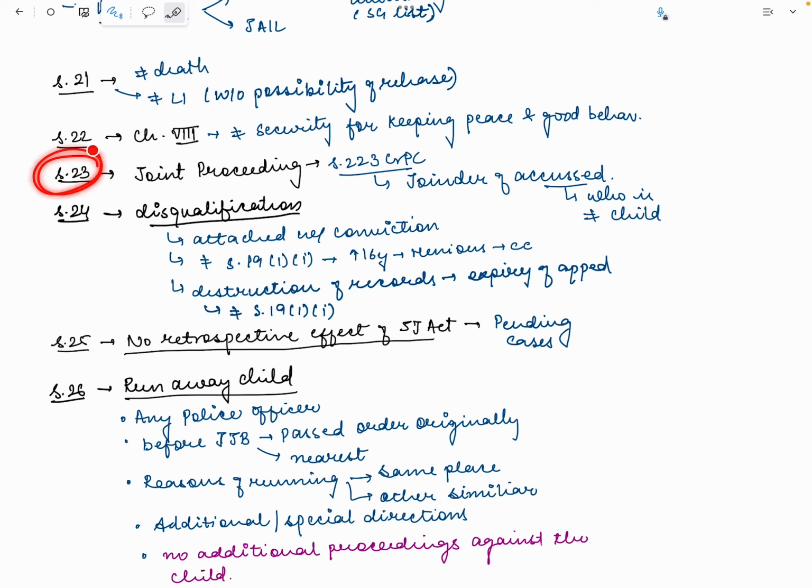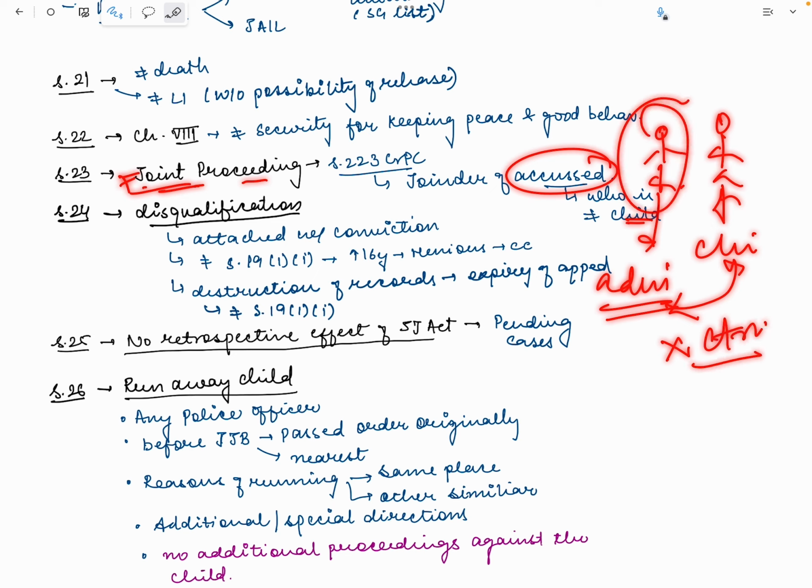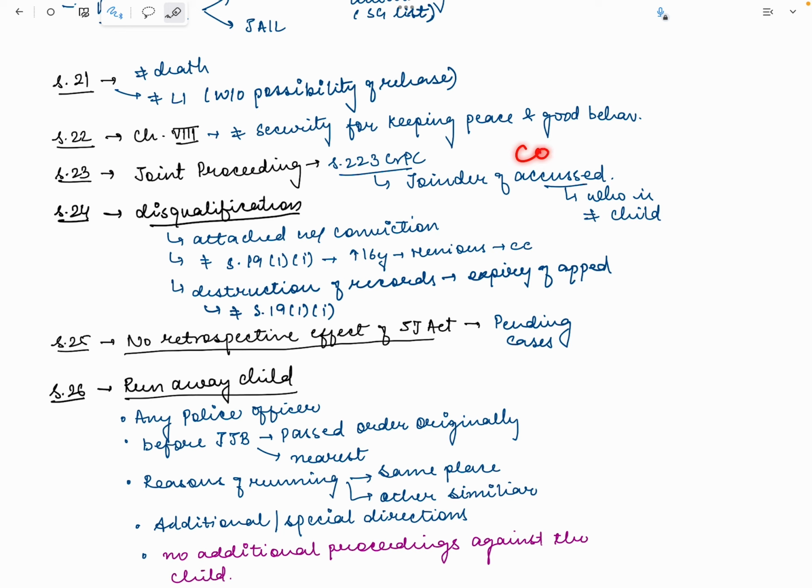Now, Section 23 says that there cannot be any joint proceeding where the co-accused is not a child. For example, there are two people, this person and this person. This person was a child, but this person was an adult. This section says these two people cannot be tried together, because a co-accused who is not a child cannot be tried along with the child under this Act. Okay, so this is Section 223.